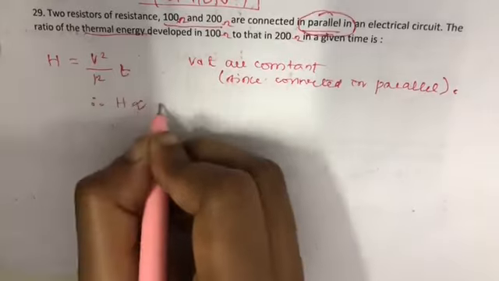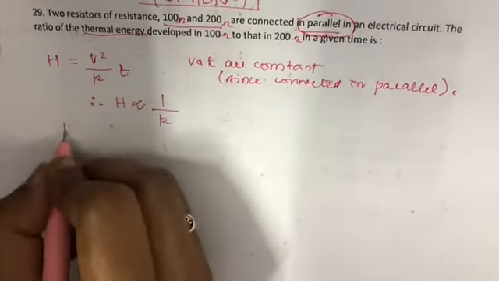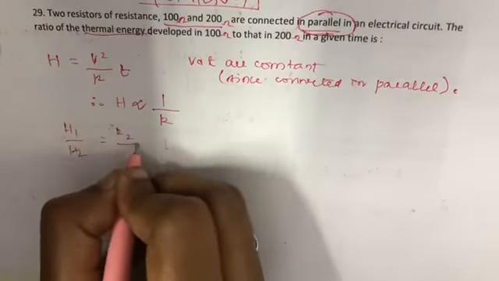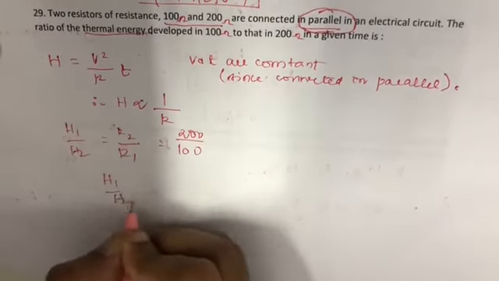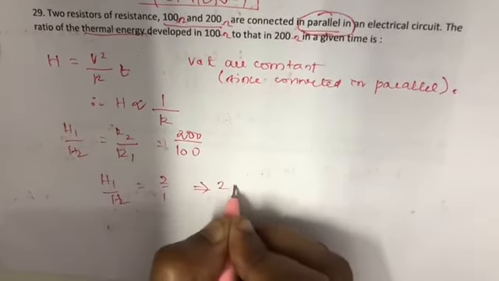Therefore, H is inversely proportional to R. H1 by H2 is equal to R2 by R1, which is equal to 200 by 100. H1 by H2 is equal to 2 by 1, which is equal to 2:1.